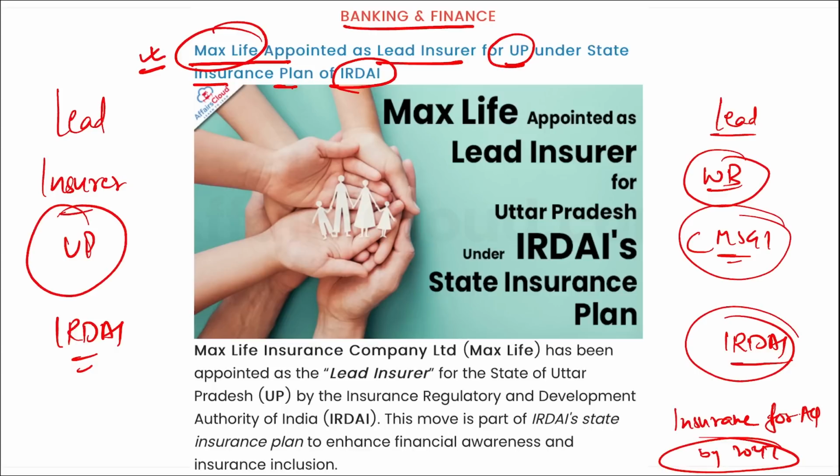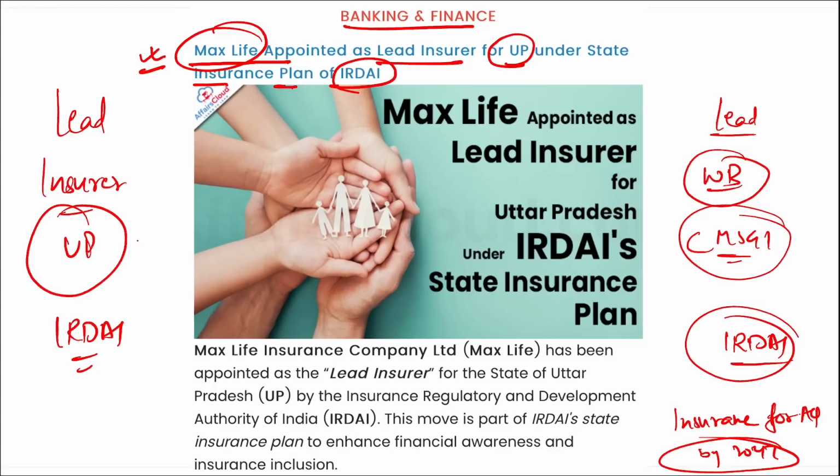Because in 2047 India will have 100 years of independence, and by that date India wants to become a developed nation. Correct? So under this vision of insurance for all by 2047, every individual or every citizen should have appropriate life, health and proper insurance cover so that they can live a happy life.